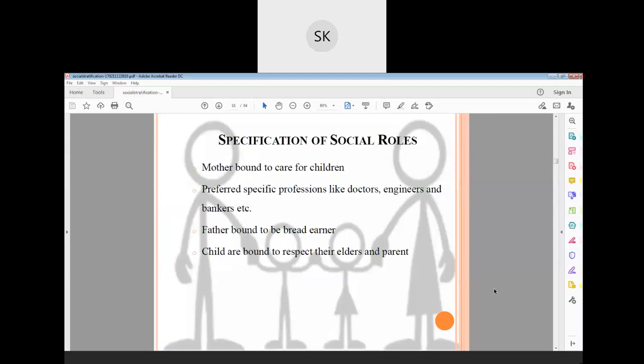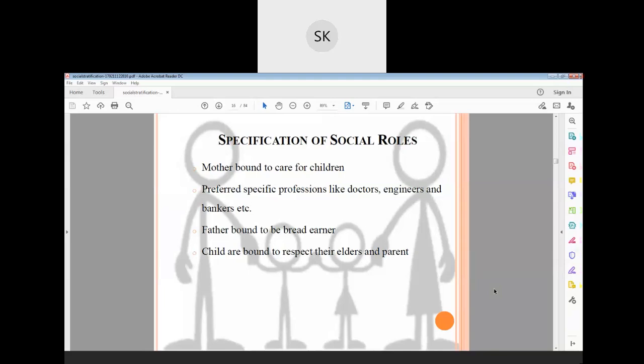Then specification of social roles. Under the social roles, what are the stratifications of that? There are four things that I mentioned. Mother bound to care for children. Yeah, of course. Mother, why? Mother only should take care of the children. Is there any written rule? Why not father? Why not grandfather? Why not brother? Why not sister?